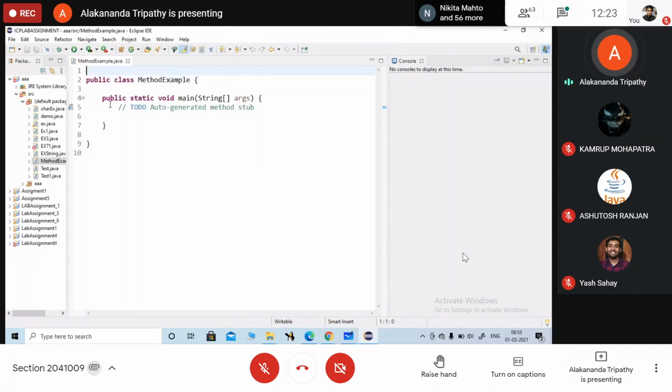Okay. Now suppose here I have defined a method. Those who have any doubt, you can ask now. Public static int addition(int x, int y).